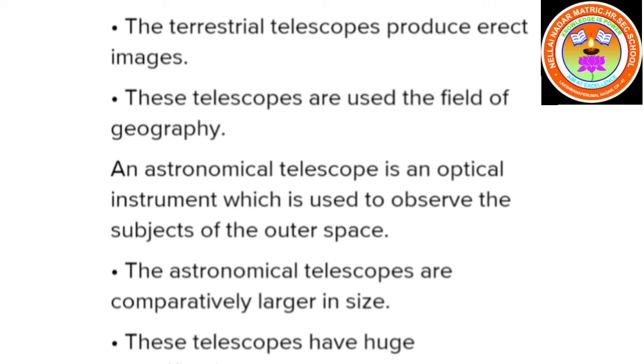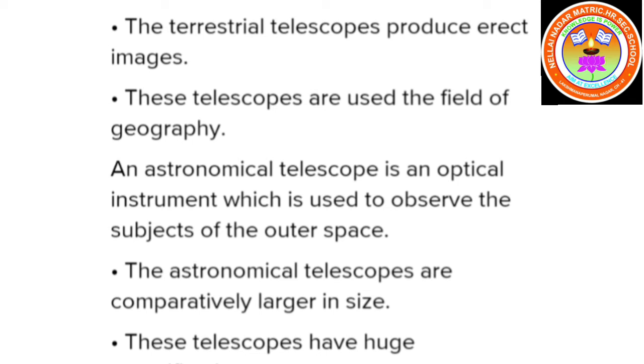A terrestrial telescope is an optical instrument which is used to observe different terrestrial subjects of our planet. Terrestrial telescopes are comparatively smaller in size. They produce erect images. These telescopes are used in the field of geography. And this is about astronomical telescopes.